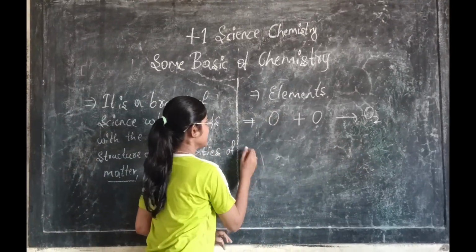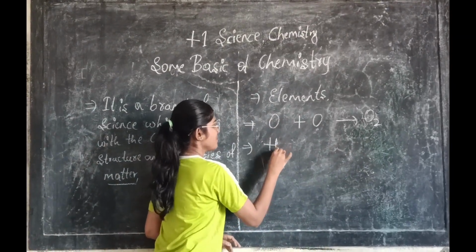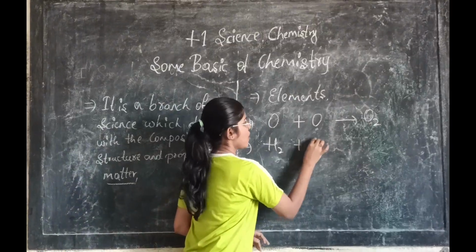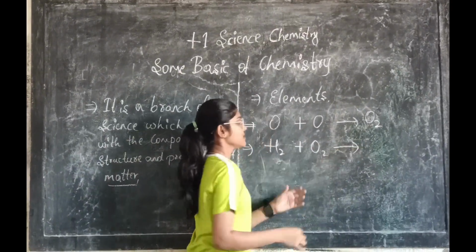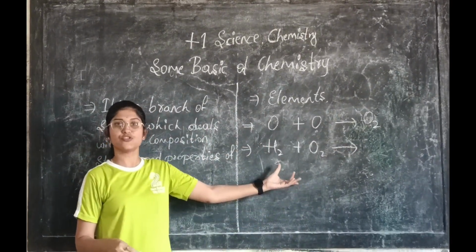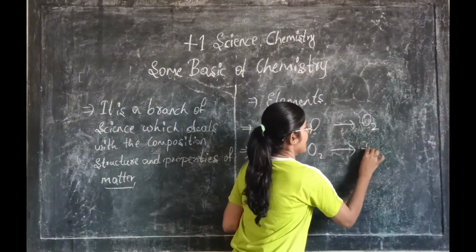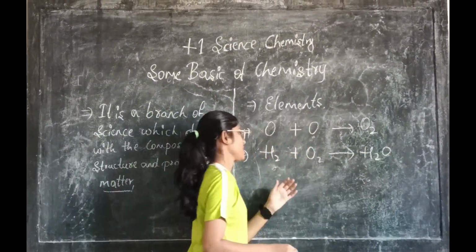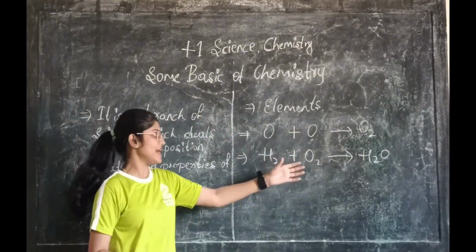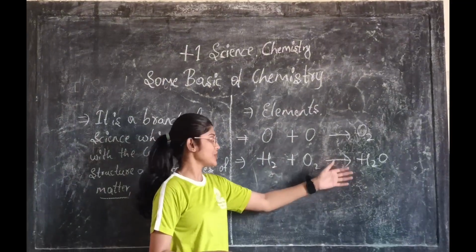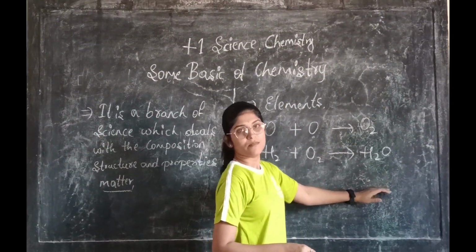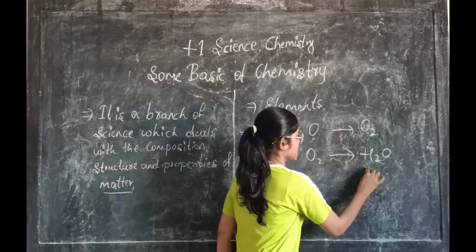Next, if we consider a hydrogen molecule and oxygen, then these two combine to give a compound H2O, water.